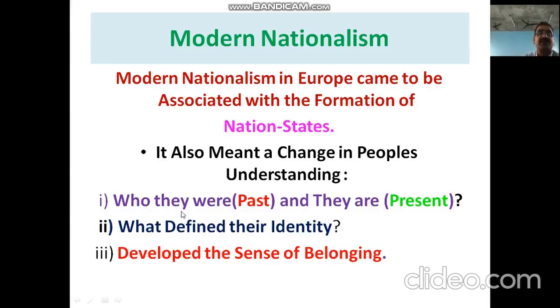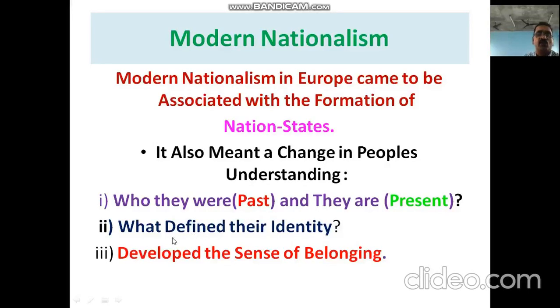First, people started thinking about who they were in the past, whether they were very rich, whether they had prosperity. And then what happened? At present, they are ruled by colonial rulers, under despotic colonial rule, and they are suffering great exploitation and injustice in the present.